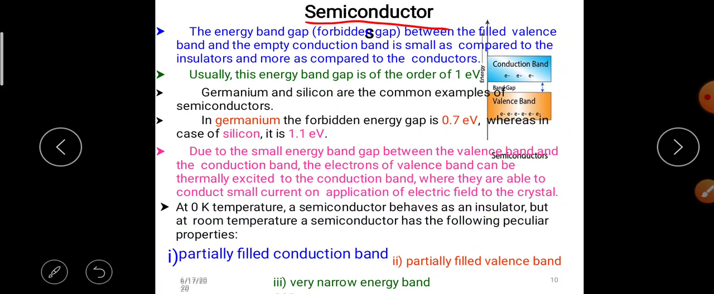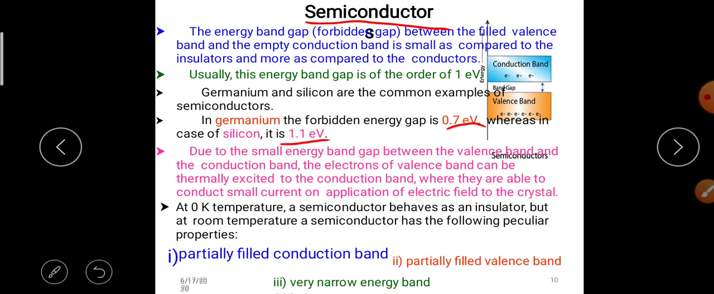In germanium, the forbidden energy gap is 0.7 electron volts. In the case of silicon, it is 1.1 electron volts. Due to the small energy band gap between the valence band and the conduction band, the electrons of the valence band can be thermally excited to the conduction band, where they are able to conduct a small current on application of an electric field to the crystal.